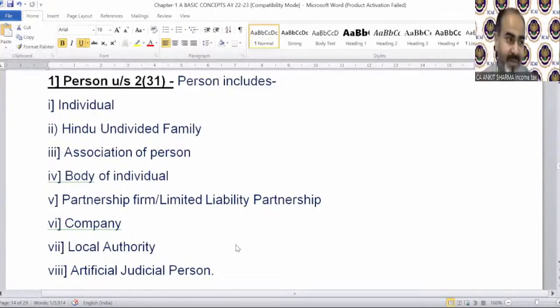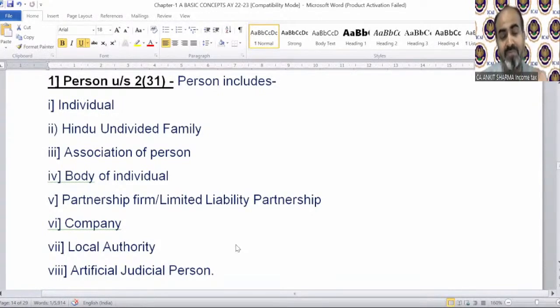Understand the meaning? What is the implication of this point now? Either you will fall in category 1 to 7 as per the definition, or if you are not falling in any of points 1 to 7, then you will be called artificial juridical person. That means you cannot escape this definition. That means you should not go to your dad and say to him that I can save you from income tax. Don't do this.